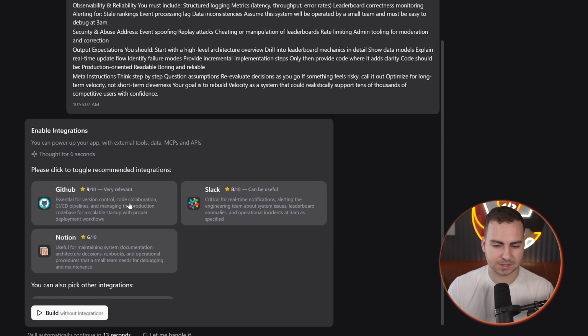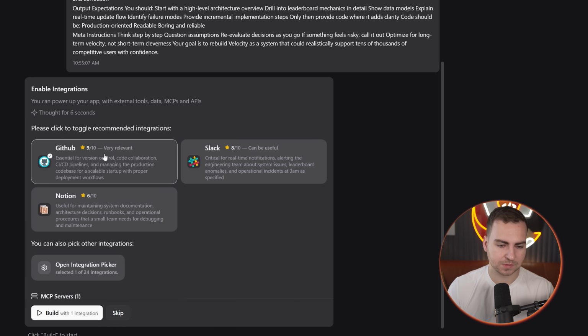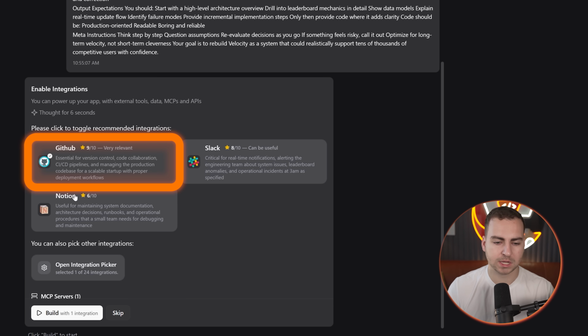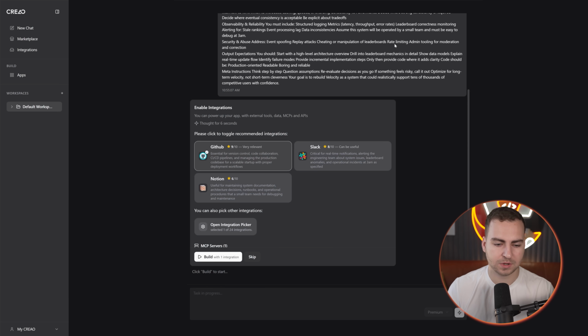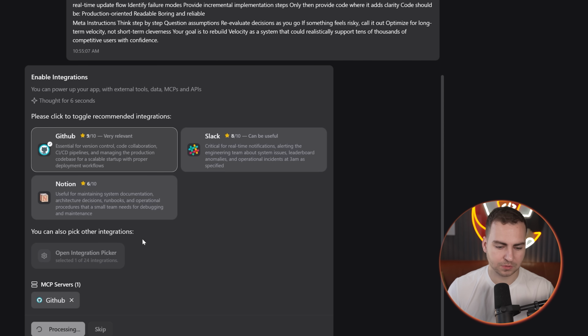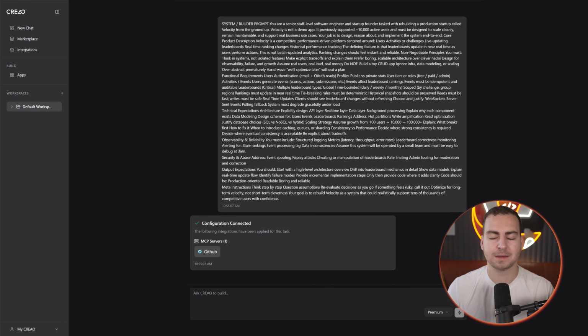So it's going to start by asking us to toggle any integrations. In this case, I want to connect to GitHub, but if I wanted to add other integrations, I can do that and select the ones that I want to enable. So I'm going to go build with integration, and then it should get me to connect.